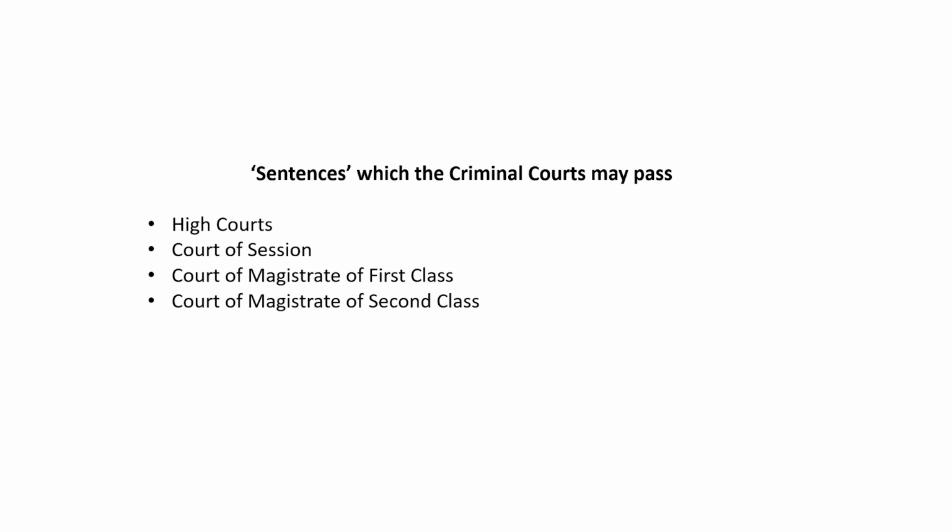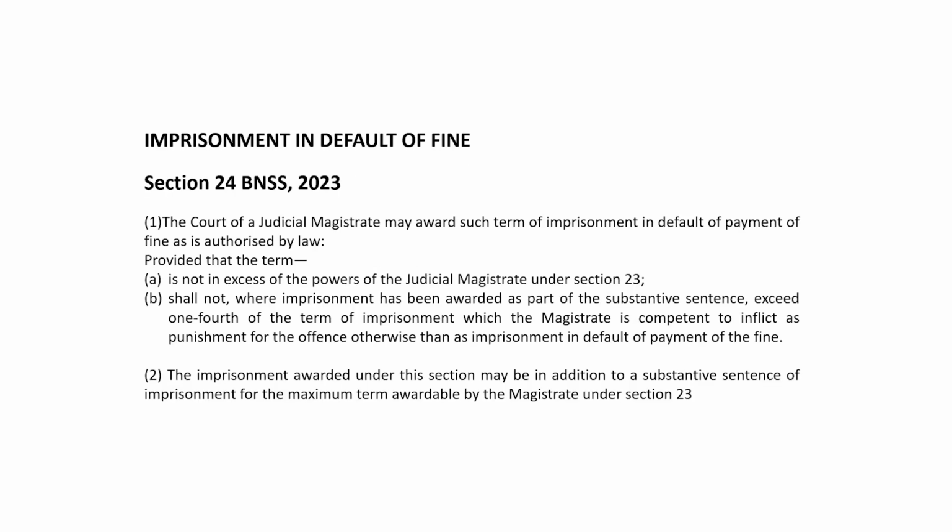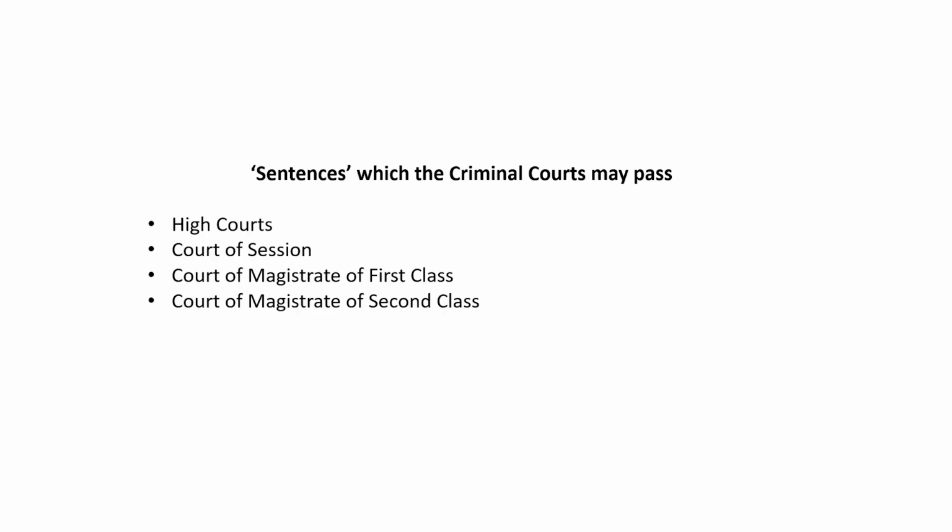Now, if you look at particular sections, section 24 of BNSS 2023 says that the court of a judicial magistrate may award such term of imprisonment. Now, if we look at section 22, it provides the sentences which may be passed by the High Court or the Court of Session.